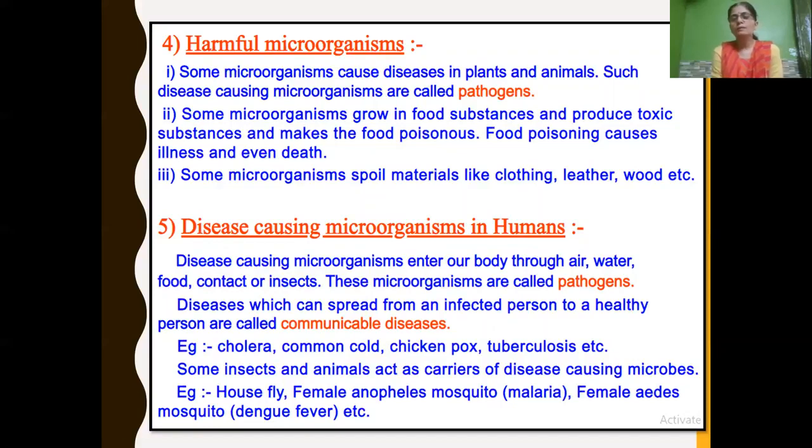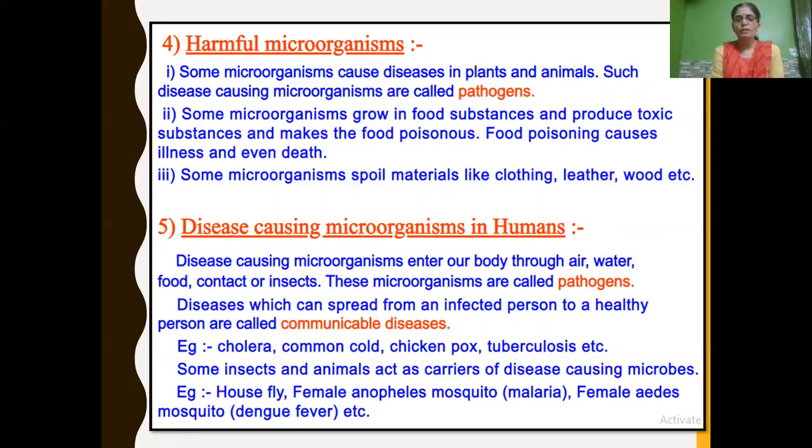These diseases spread from an infected person to a healthy person, so we call them communicable diseases. What are communicable diseases? Diseases which spread from an infected person to a healthy person through air, water, food, physical contact, or through insects or any carriers are called communicable diseases.